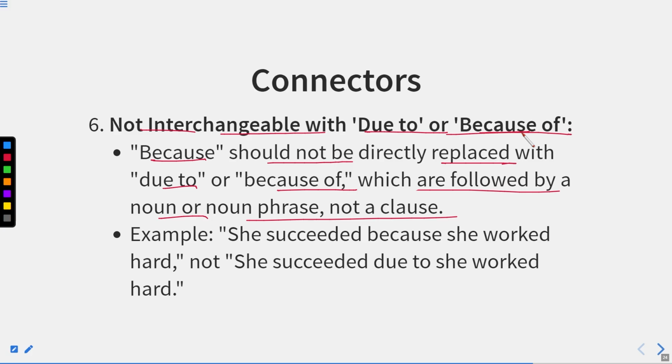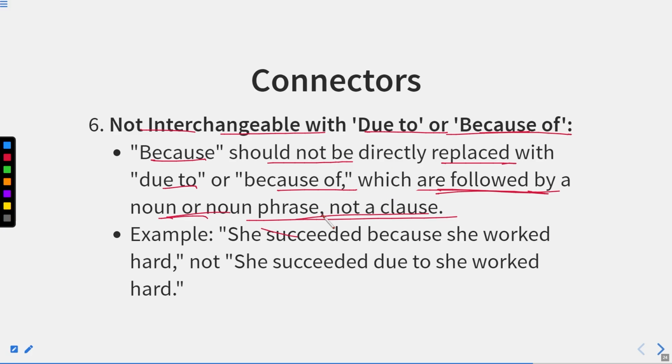We can use because of and due to with some special criteria, as I have already explained the difference between because of and because. After due to and because of, we can only write a noun or noun phrase, but not the entire sentence.